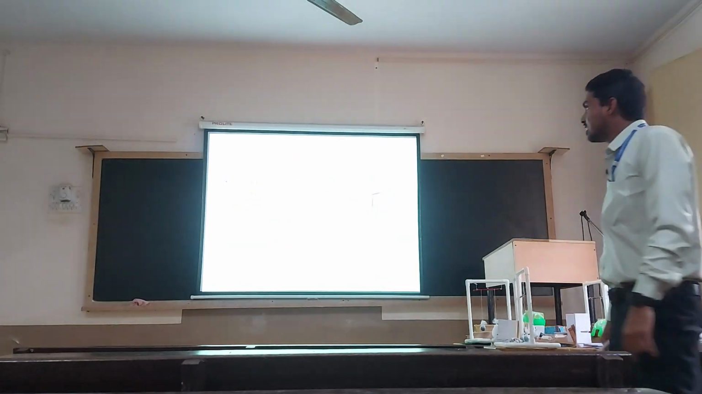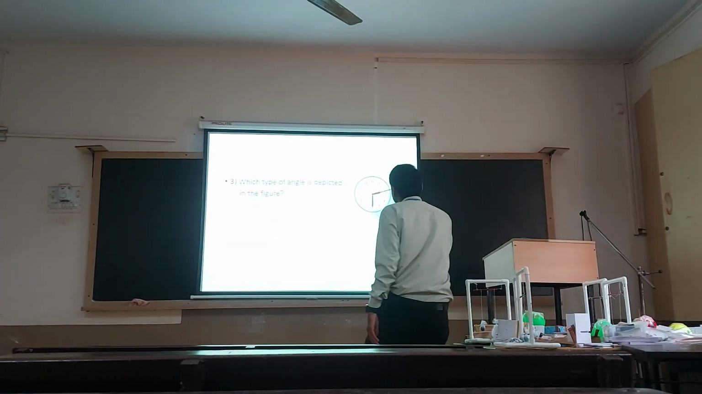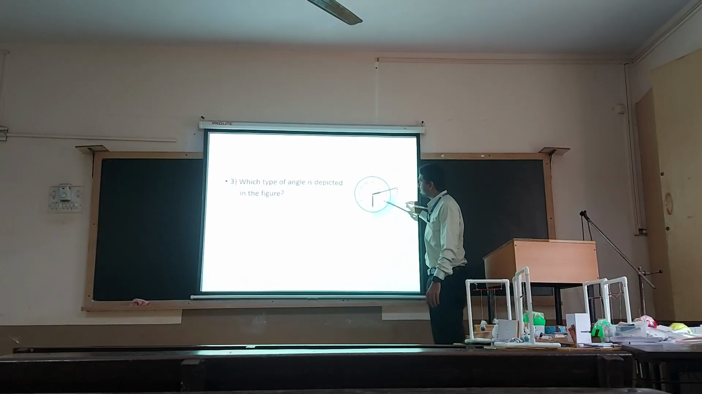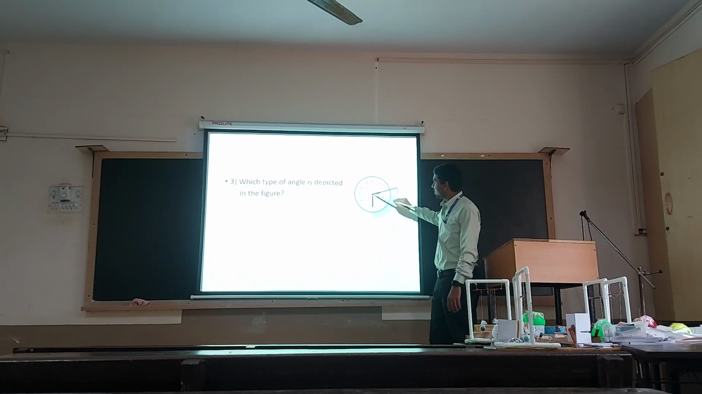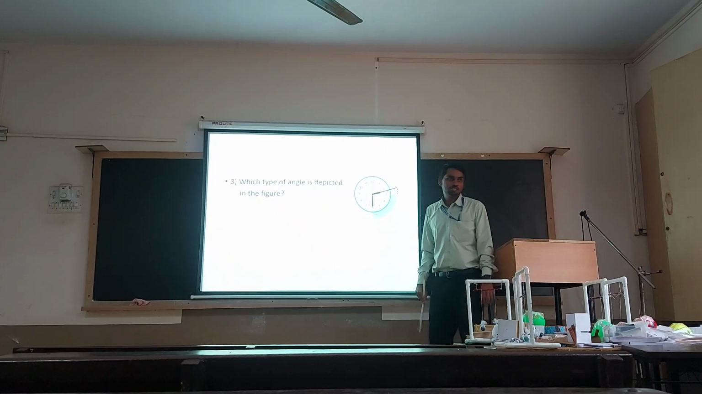Next, which type of angle is depicted in this figure? You can see that. Reflex angle? Obtuse angle? Check clearly. How much is it? Obtuse angle, right? It is forming an angle greater than 90 degrees, but less than 180. So this is an example for obtuse angle.